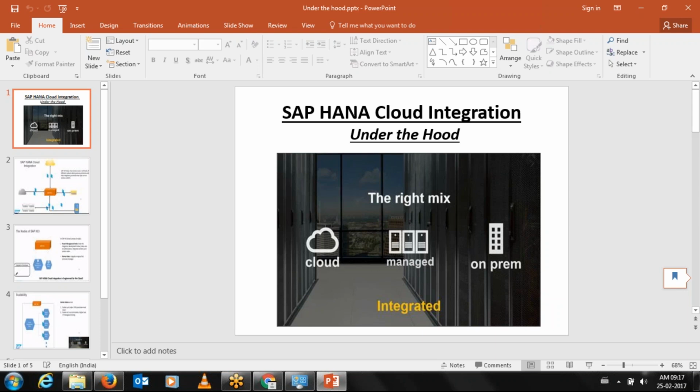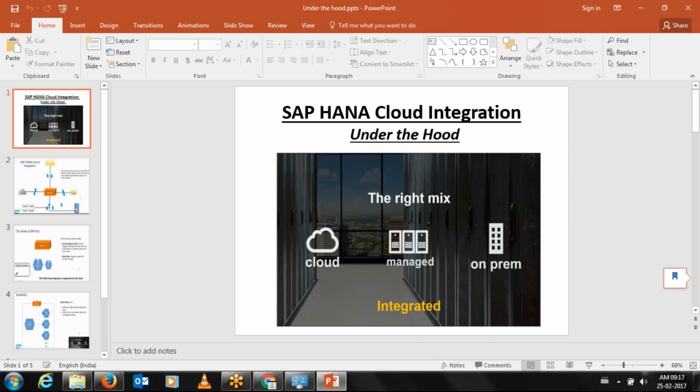So run that program, and from there you can directly download the WSDL of an iDoc. Just give the name of that iDoc, the message type, and you can download the WSDL of that iDoc and import that same WSDL in your HCI.